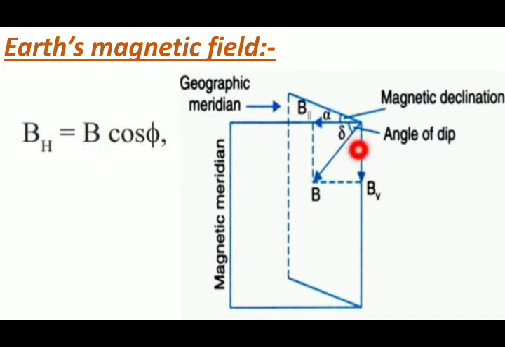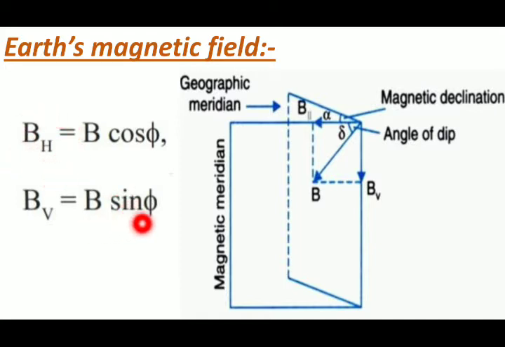What should be our vertical magnetic field? Which component will it be? Sin theta. So your vertical magnetic field will be B sin phi. Instead of theta we have the angle of dip, that is phi. So BV will be B sin phi, and BH is B cos phi. Finally, if you take the ratio of BV, the vertical magnetic field, upon BH, the horizontal magnetic field, what will you have?